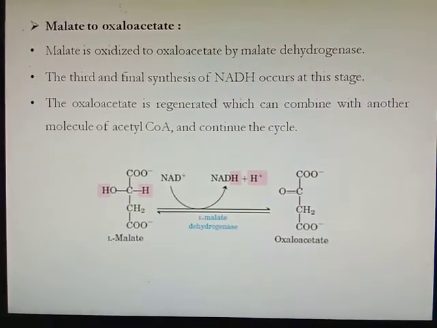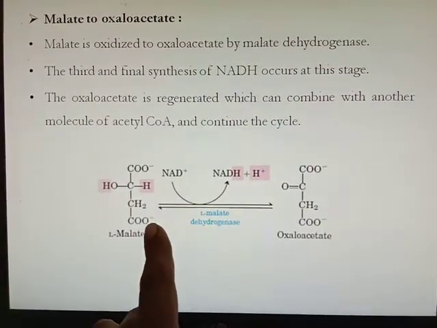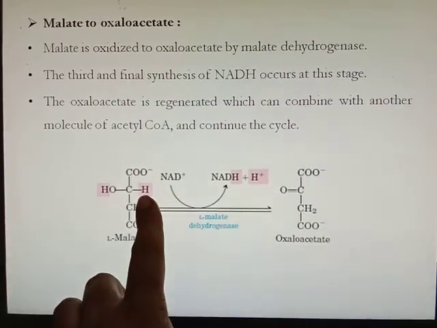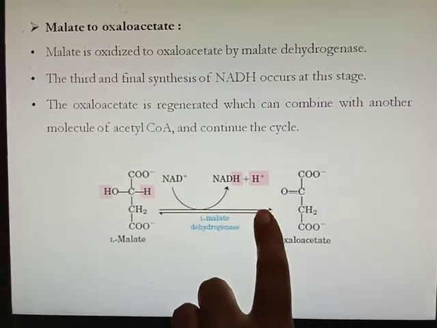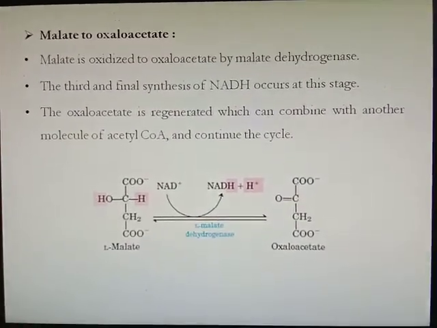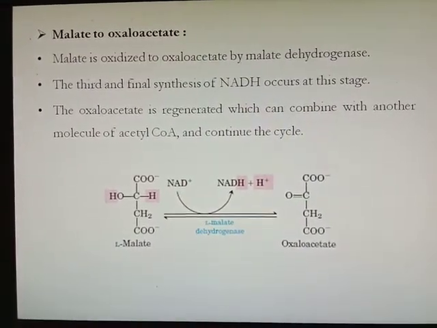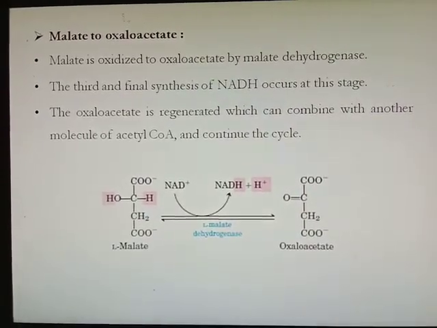Here the oxidation takes place: hydrogens are removed from malate to NAD to form NADH and hydrogen, and form oxaloacetate. This oxaloacetate will again combine with the next acetyl coenzyme A to form citrate, and the citric acid cycle will continue.